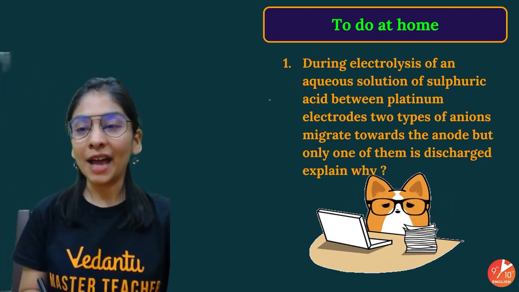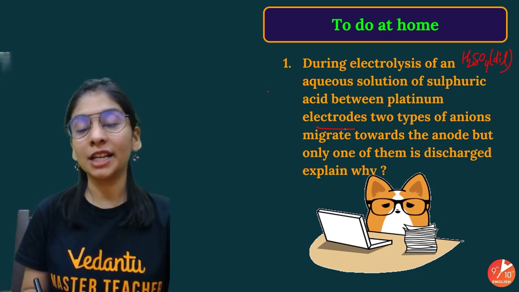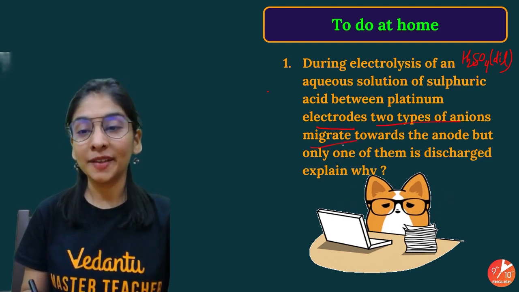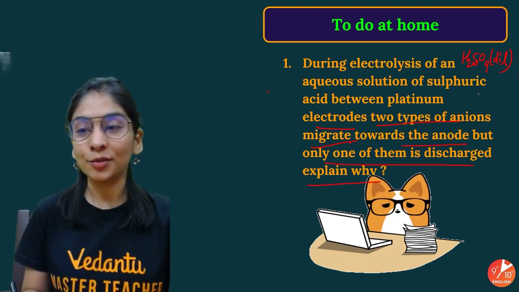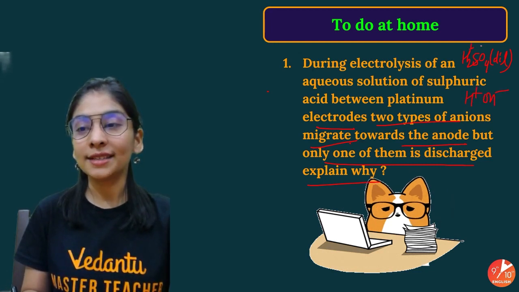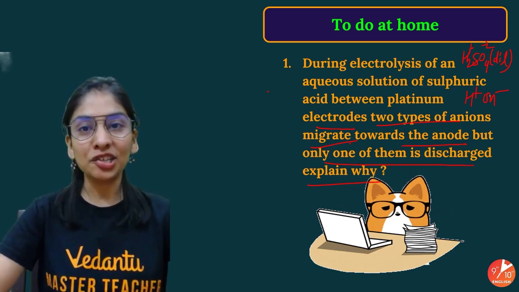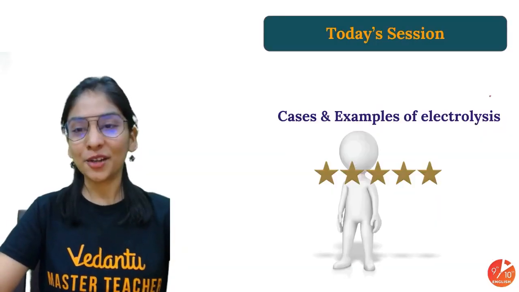During electrolysis of aqueous solution of dilute sulfuric acid between platinum electrodes, that means we have chosen inert electrodes, two types of anions will be there to migrate towards the anode, but only one of them is discharged. Why, and which one will discharge? I'm talking about two ions that will be there. Which one will move and why? Easy question. I think we discussed that too much. So please do submit your response.